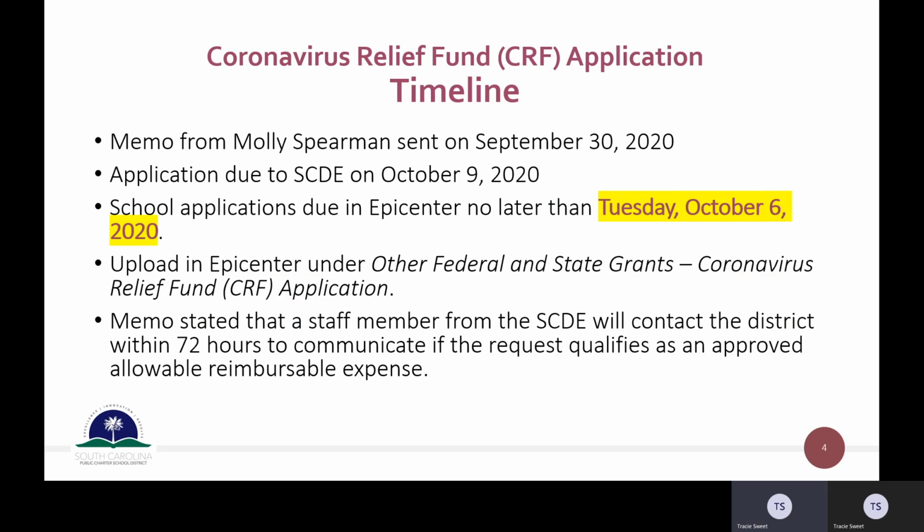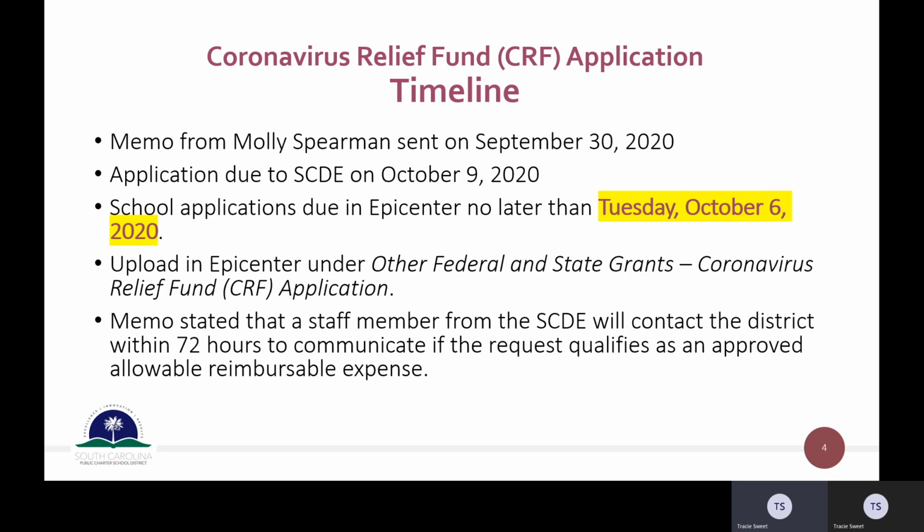So just to give you an idea of the timeline, we received a memo from Molly Spearman yesterday, which was September 30th. Applications are due to the State Department on October 9th. So as you can see, we have a very, very short turnaround to complete these applications and submit them to the State Department for approval.